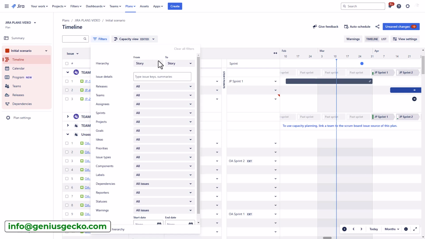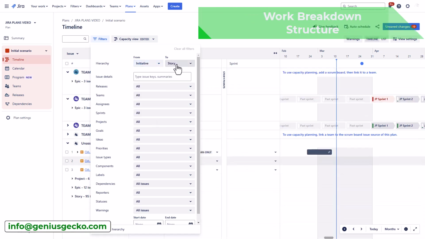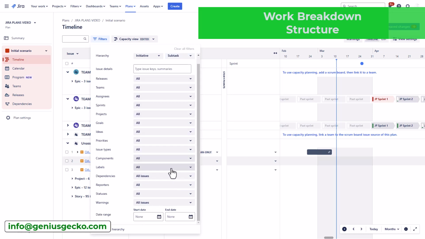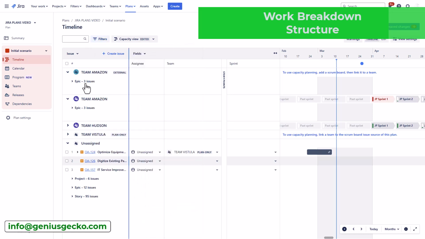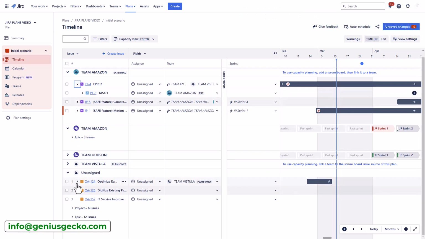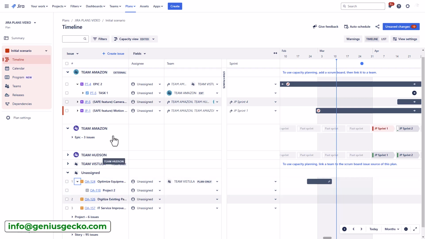Jira Plans offers a basic work breakdown structure view, but custom grouping within the WBS is often limited and may necessitate significant manual configuration or workarounds. This lack of flexibility can hinder the ability to organize and visualize project scope according to specific organizational needs.